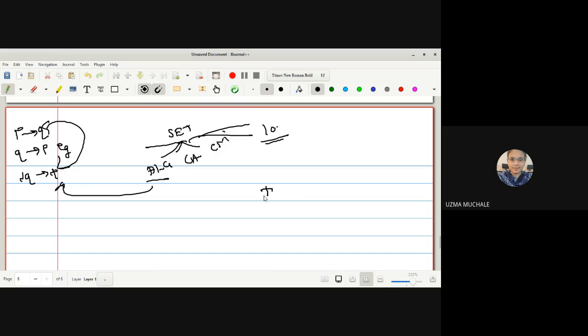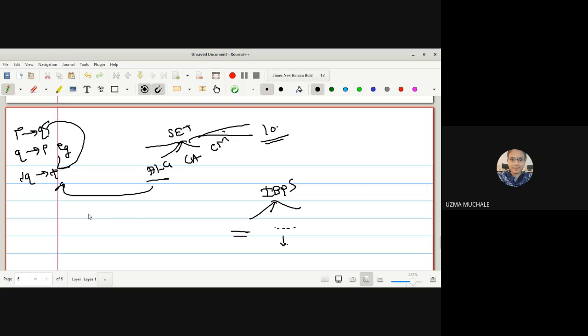Instead of SET, if you are preparing for the IBPS exam, what kind of questions come in IBPS? They are related to some statement. Suppose one statement is given, like P implies Q, and you have to find the missing statement. Or they will give you a series and you have to find the odd term in the series, or the nth term of the series. These types of questions are there in IBPS. So you have to prepare very short notes about your exams. You should be the one to understand them; if someone else picks up the notebook, they won't understand, because only you understand what you have written.